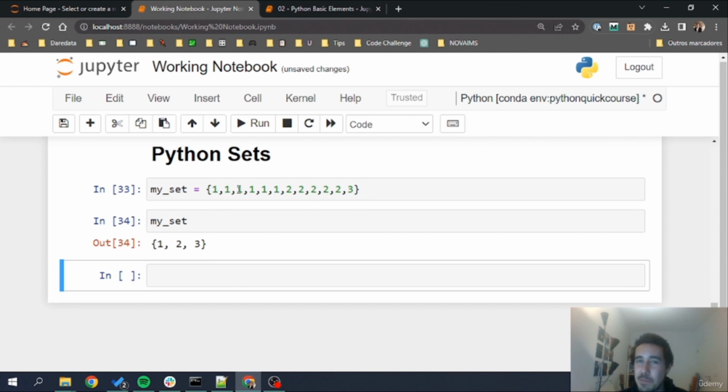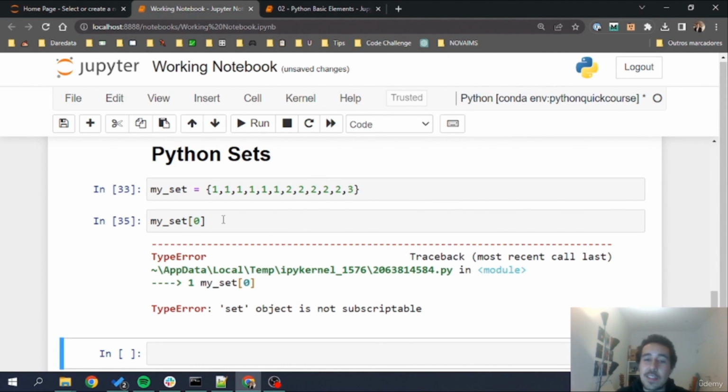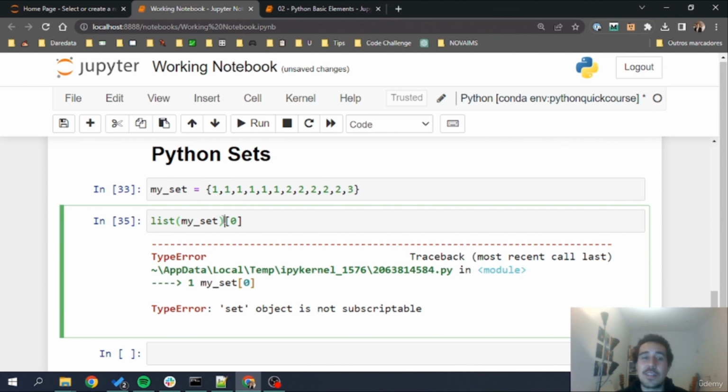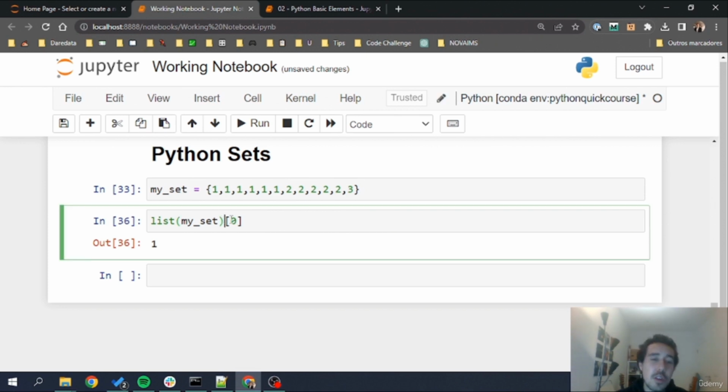Sets have some peculiarities, so they can't be indexed. If I go here and try to index a set, I can't do that like I do in lists, but I can convert this set to a list and index the object. Now, sets are not ordered by default, and this is very important. When you convert a set to a list using the list keyword, as I'm doing here, this is a very interesting function as well. This function basically receives an object and translates it into a list. This will create a list, but using a specific object that we pass into it.